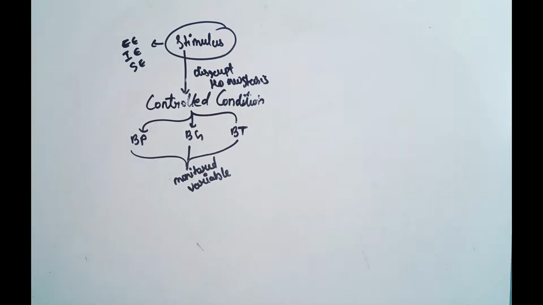Next is the internal environment, the factors inside that change the control condition. For example, I have fasted for 2 days and have not eaten anything. This is an internal factor and it disturbs my homeostasis, because my glucose level decreases, but our body has the ability to come back to the normal condition.